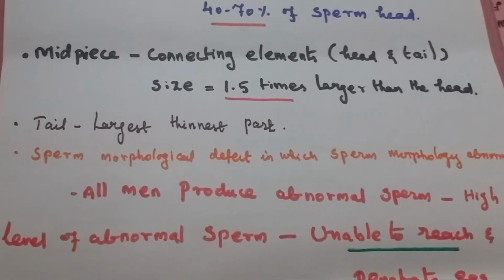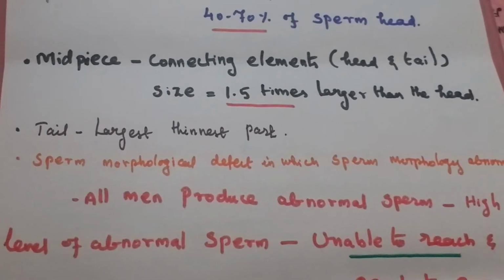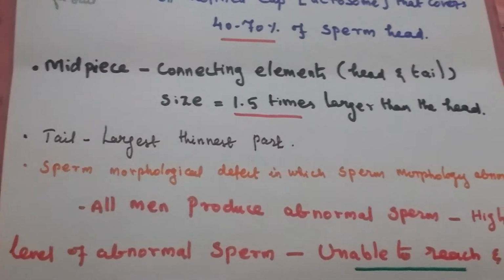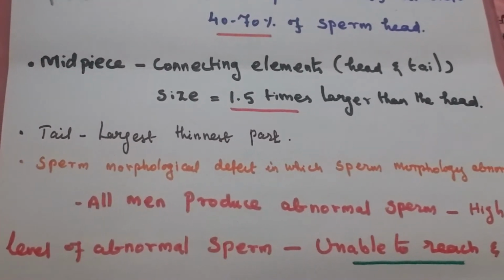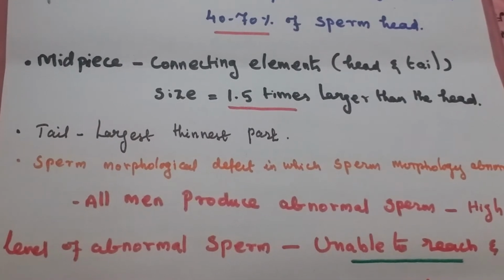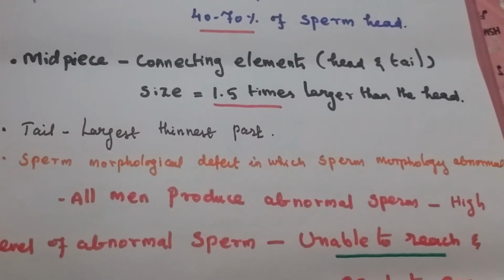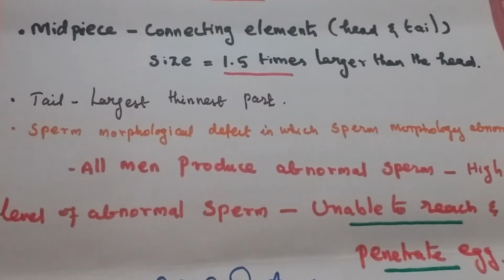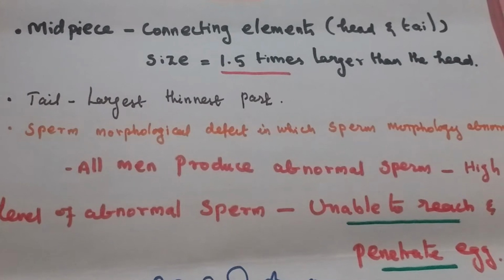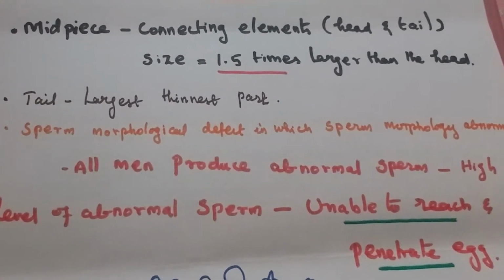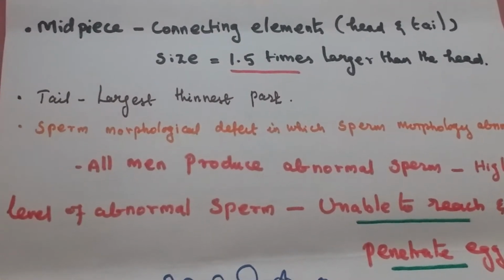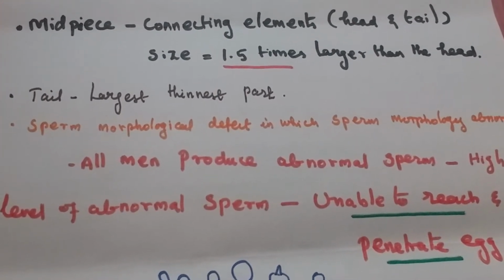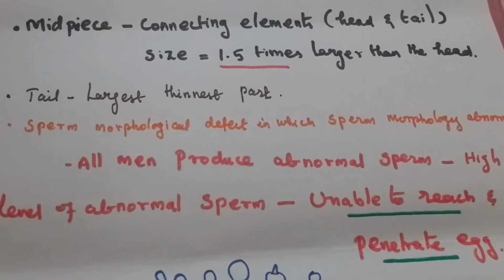Sperm morphological defect is a condition in which sperm morphology is abnormal. Sperm with normal morphology are able to swim well in a straight line. They also carry healthy genetic information. All men produce some abnormal sperm without impairing their chances of conception. The actual problem is a high level of abnormal sperm, which are unable to reach and penetrate the egg.